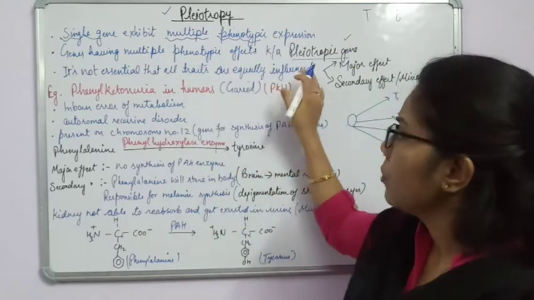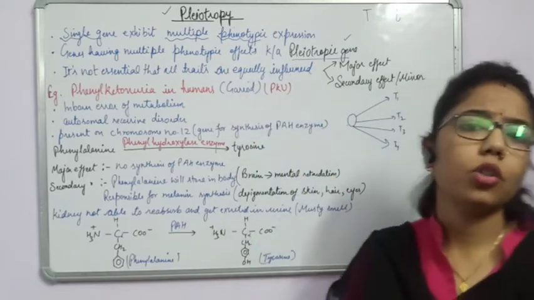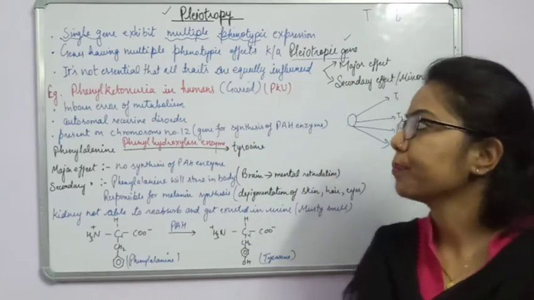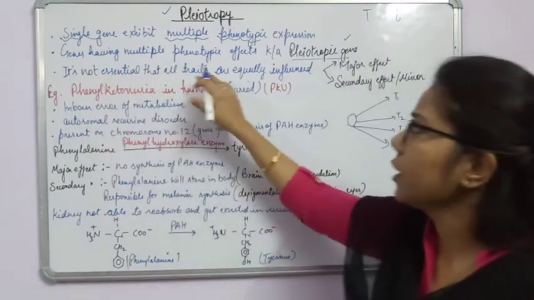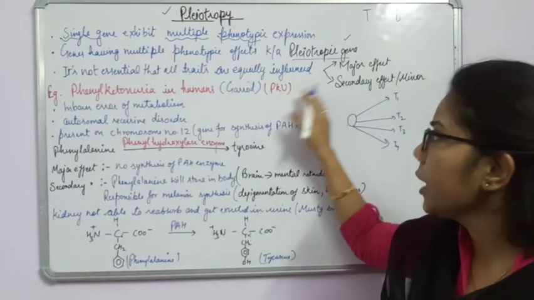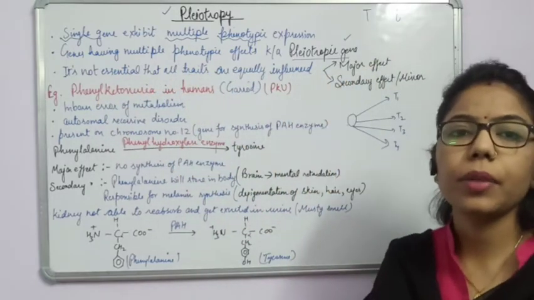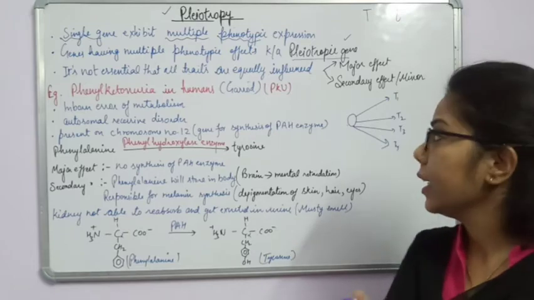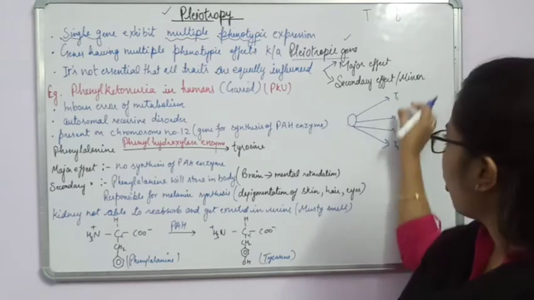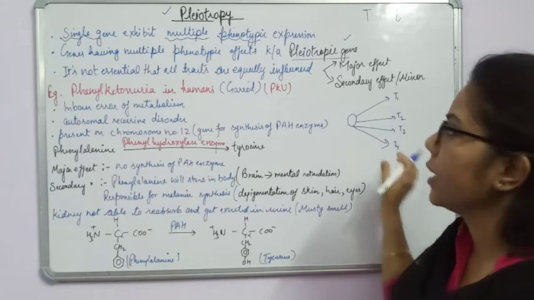Now one more important thing whenever we are talking about the pleiotropy, that it's not essential that all traits are equally influenced. What does it mean? It means that it is not necessary that all the traits, or we can say character.